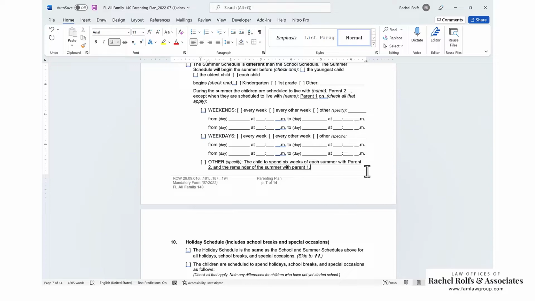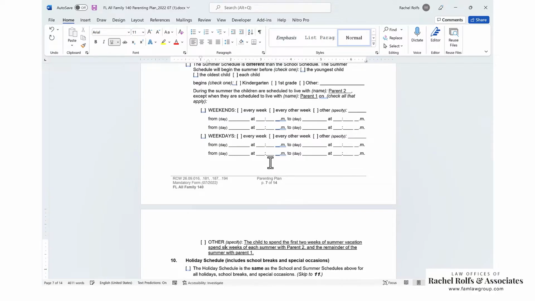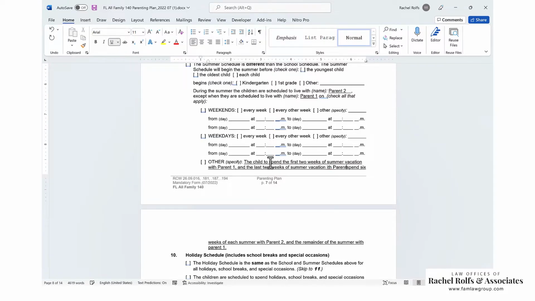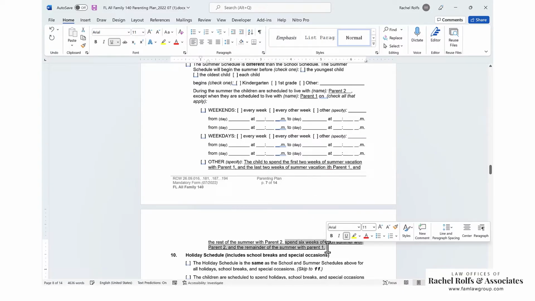This doesn't say when, so even better would be something like the child to spend the first 2 weeks of summer vacation with parent one, and the rest of the summer with parent two. So something like that.